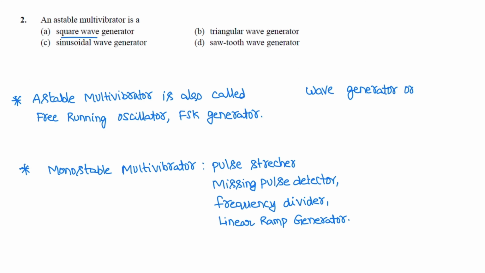Next question. An astable multivibrator is nothing but a square wave generator. An astable multivibrator is a square wave generator, or a free running oscillator, or FSK generator. The applications of monostable multivibrator are pulse stretcher, missing pulse detector, frequency divider, linear ramp generator. Correct option is 2.